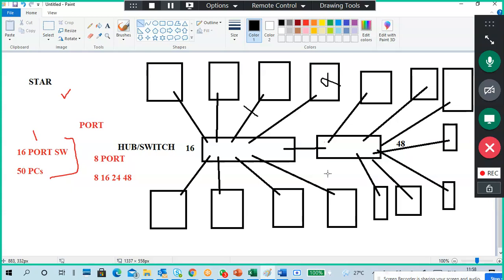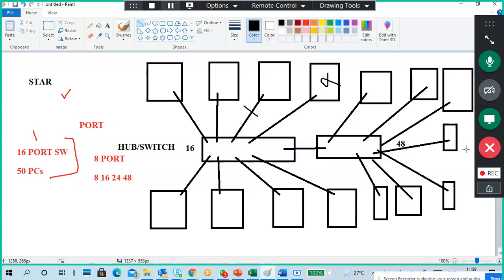This is extended star. It means, forget about star and all. You have a switch, understand one by one point. You have a switch and you connected computers. Yes, sir. Now more computers came. You buy another switch. You connect those computers to it and connect this switch to that switch. Automatically it totally becomes one single network only. This is called an extended star. Scalability is possible in a star topology. Okay, scalability, easy to configure, easy to troubleshoot.